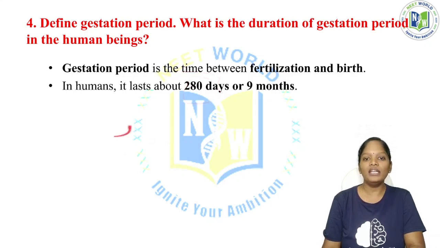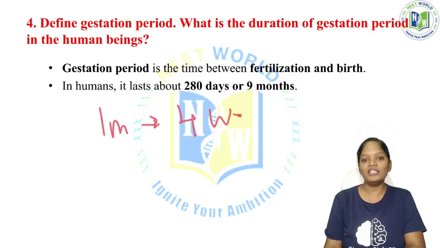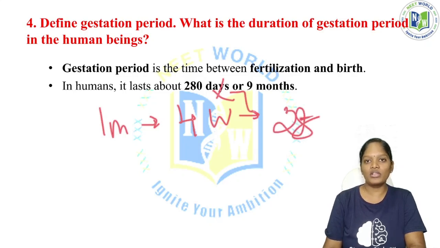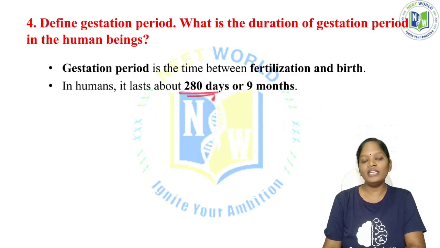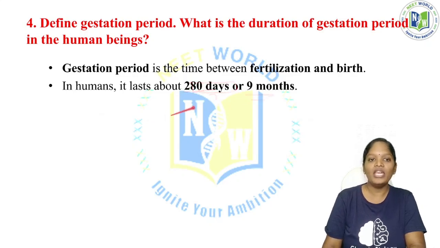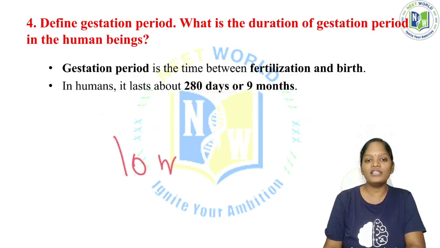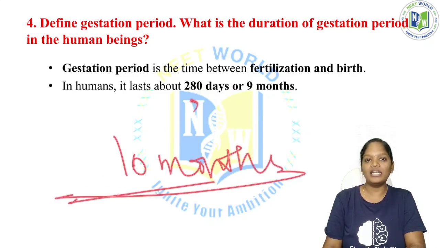Okay, see here, 280 days means what? One month has 4 weeks. So 4 into 7 means 28 approximately, and 280 days we can call approximately 9 months. So it is not 10 months that the child will be present in the mother. It is 9 months, that is the 280 days, right?